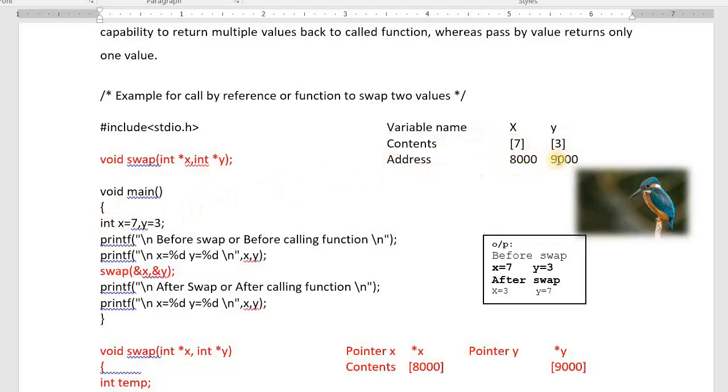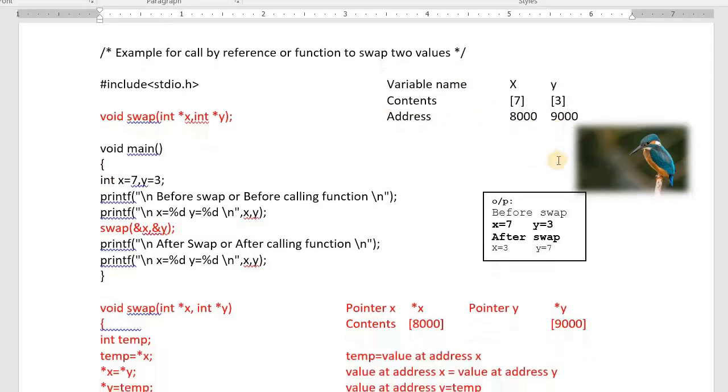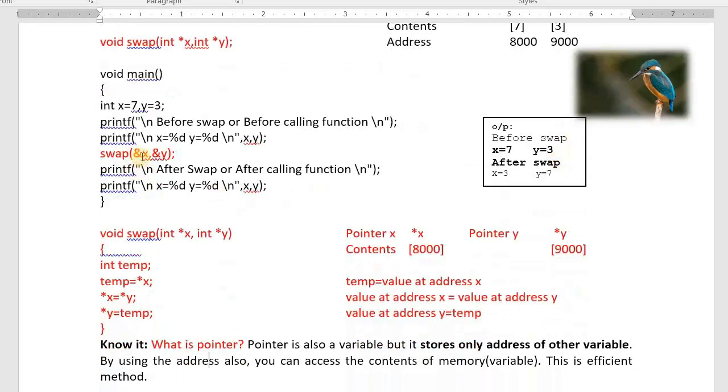Now I want to store this address 8000 and 9000 somewhere. I need a pointer, no? See here. I am passing 8000 here. I am not passing 7. I am passing the address of X instead of passing 7. I am passing the address of Y instead of passing 3. Address of X is 8000. Then someone should be there to catch the address, no? Who will catch it? A pointer. Int asterisk x. See here. Asterisk x is a pointer. Asterisk y is a pointer.